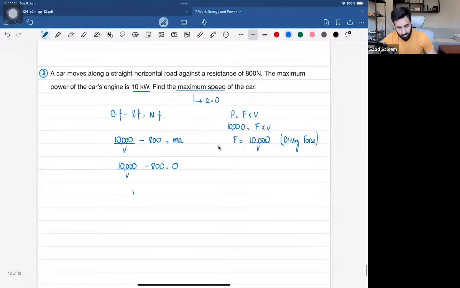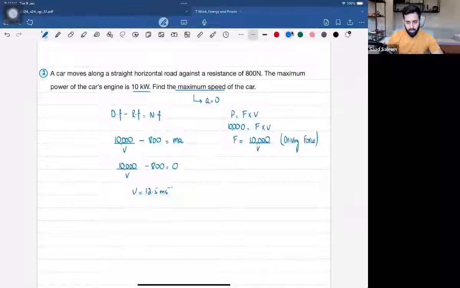So all you have to do now is solve this equation. And when you solve this, and given that you solve it correctly, you get 12.5 meters per second. So these were some very basic questions just so that we can familiarize ourselves with how the formula is used. Now we're going to do some tricky ones as well.